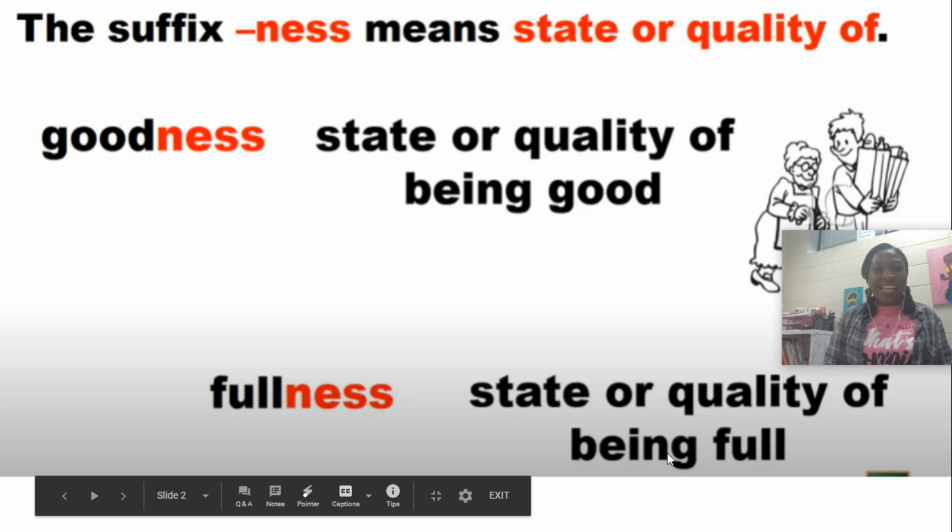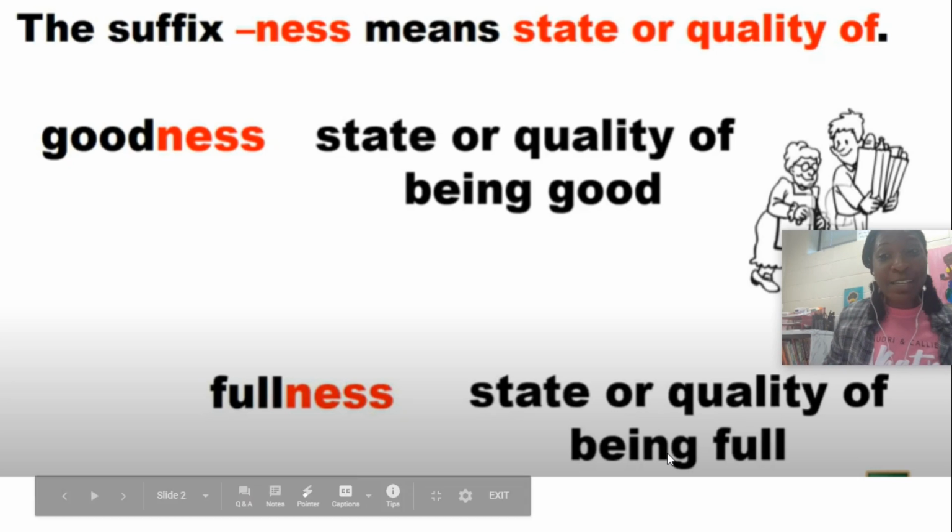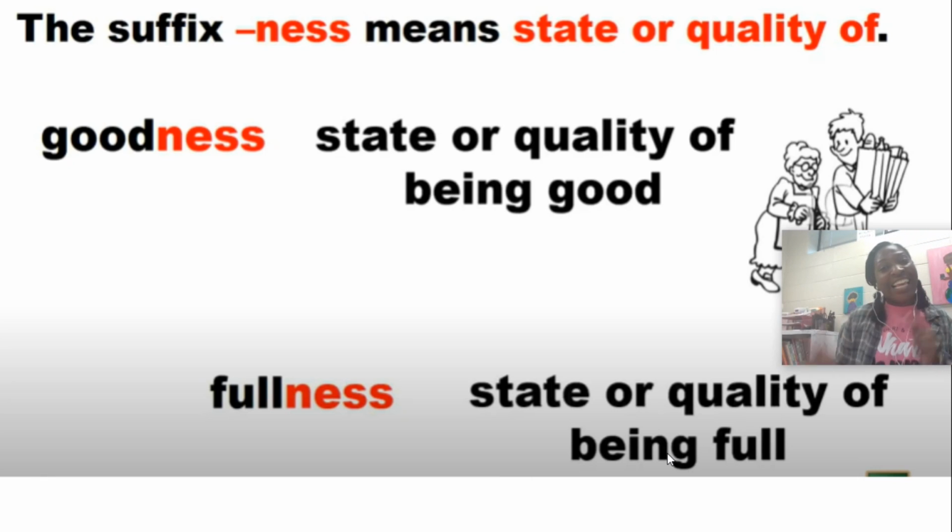So a suffix is a word part at the end of a word. Remember, ness is a suffix that means the state or quality of. Another example, goodness. We all want to be good people. So it's the state or quality of being good. Be good, do good. Do something good for somebody today and show that you have goodness inside of you.